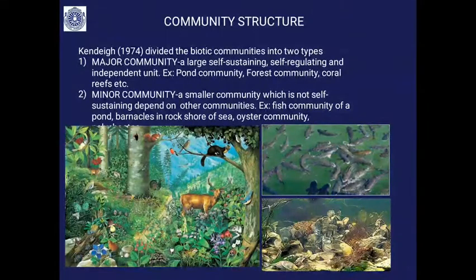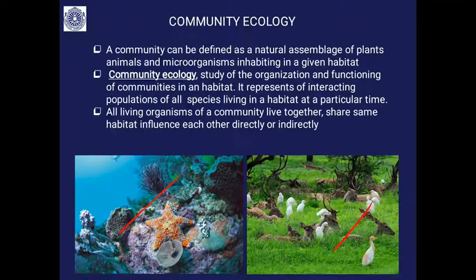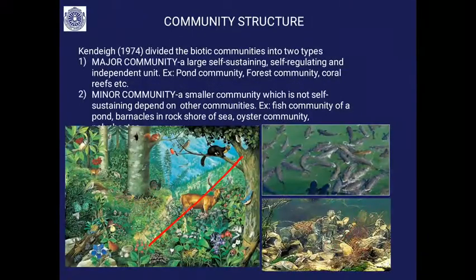Community structure. Kendall in 1974 divided the biotic communities into two types. Major community: a large, self-sustaining, self-regulating, independent unit, for example a pond community. Here I have shown a forest community and a coral reef community. These are major communities.